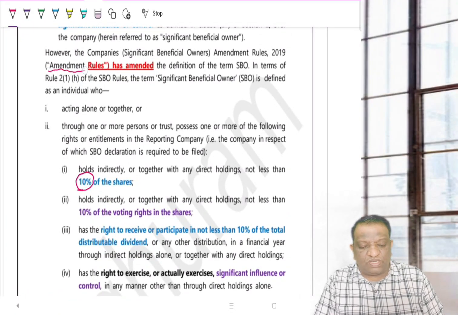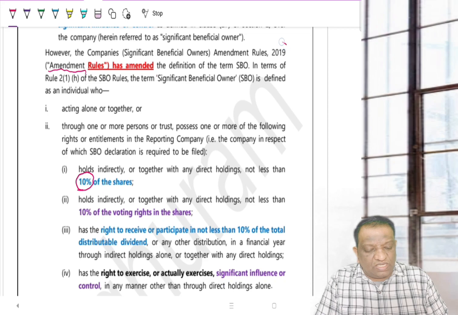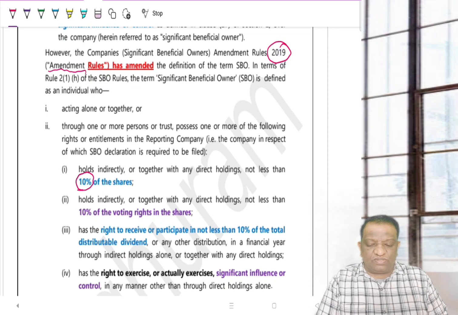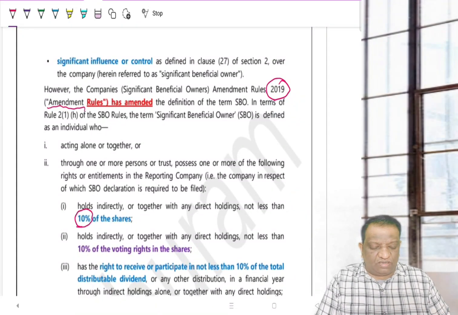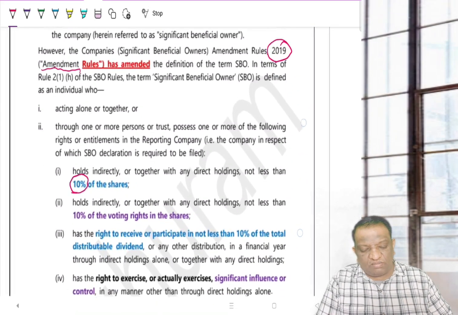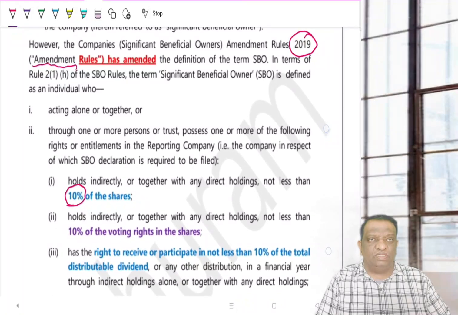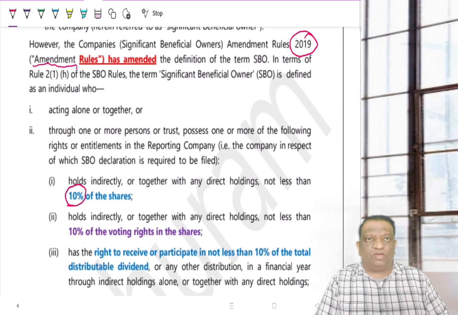This amendment has been made in 2019. Though they say 2019, by the time these became active for your academics, it was almost 2020. And you know about this corona time. Since exams didn't happen in a rhythmic way, for quite some time, till 2021, 22 and most part of 23, these topics were not tested so much.